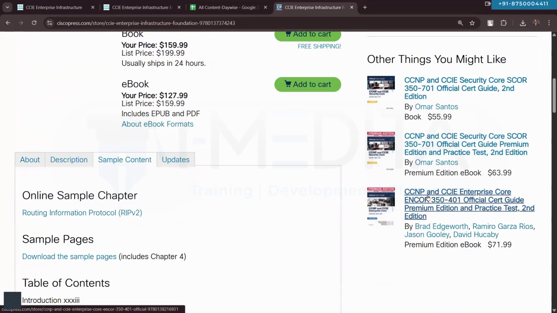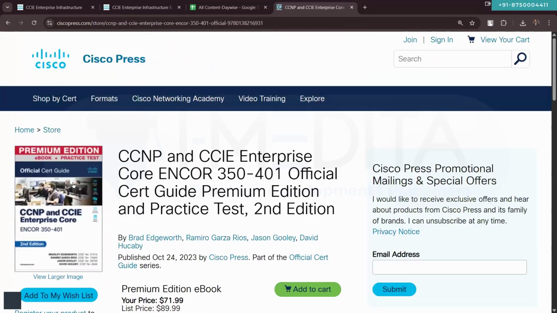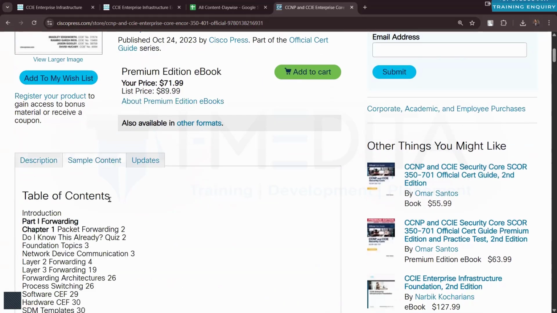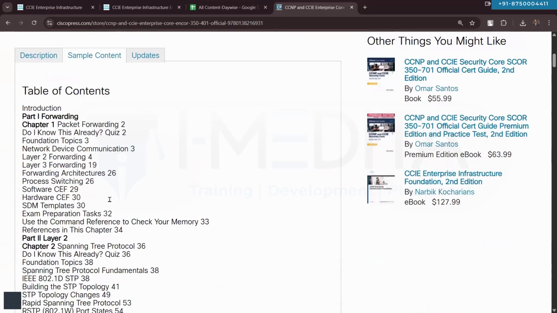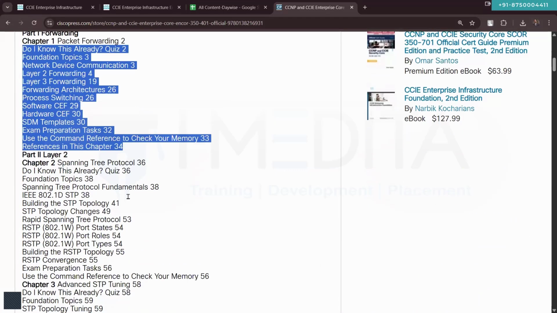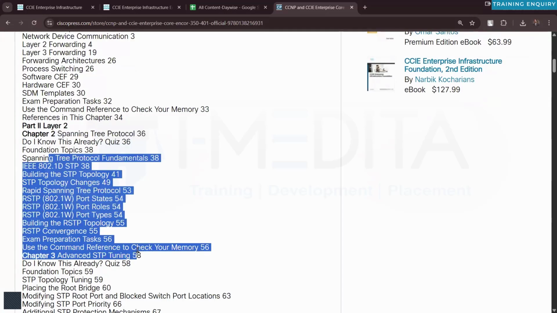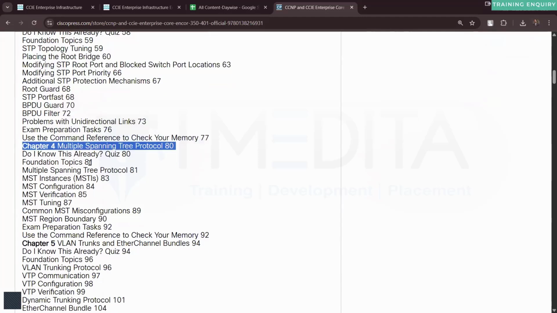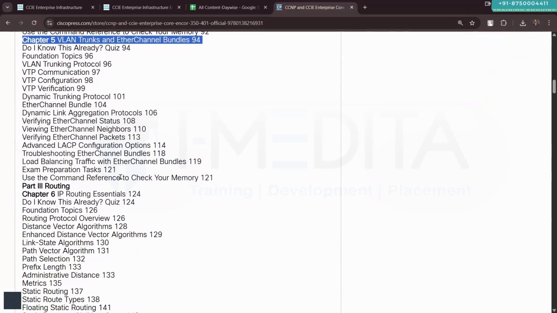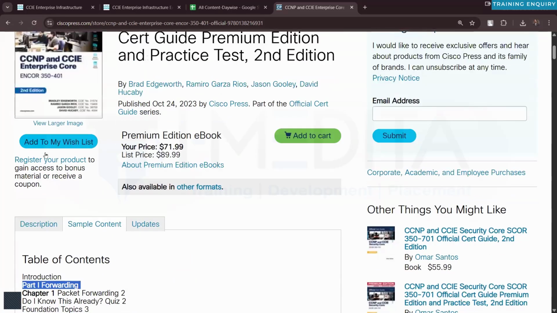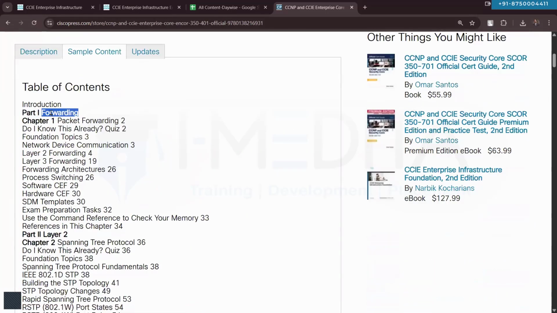This one, the CCNP CCIE Enterprise Core ENCOR book, you will have to cover. This is also not in very much detail. If you go to the sample content, it lists the index of the book. Chapter 1 talks about switching, chapter 2, chapter 3, chapter 4 also MSTP switching, chapter 5 switching. So part 1 of this ENCOR book is switching.